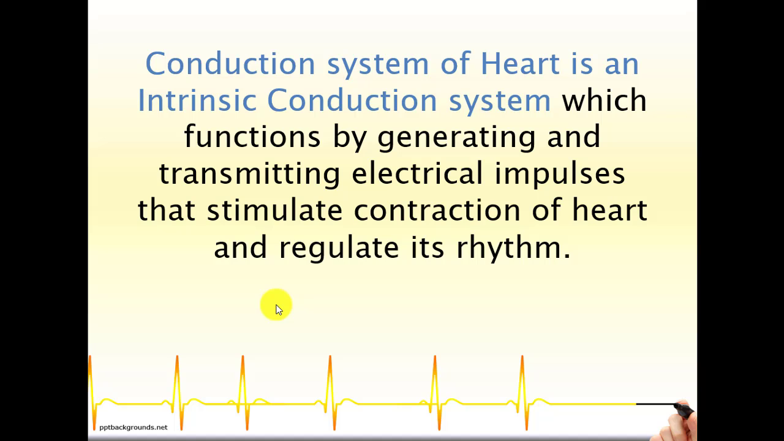So what is the conduction system of the heart? The conduction system of the heart is an internal or intrinsic system, like I said before, and it functions by generating and transmitting electrical impulses. Electrical impulses are being generated and transmitted within these cells, and as a result, the contraction of the heart happens, and they also regulate the rhythm. These electrical impulses are stimulating the contraction of the heart and also regulating the rhythm of its contraction.